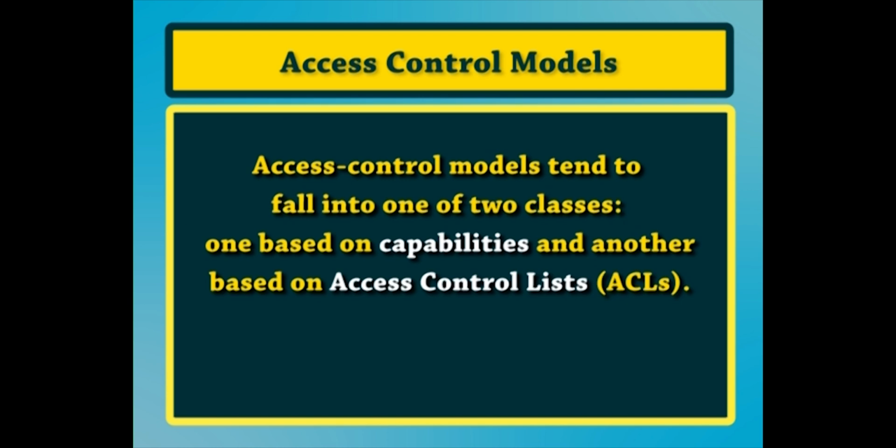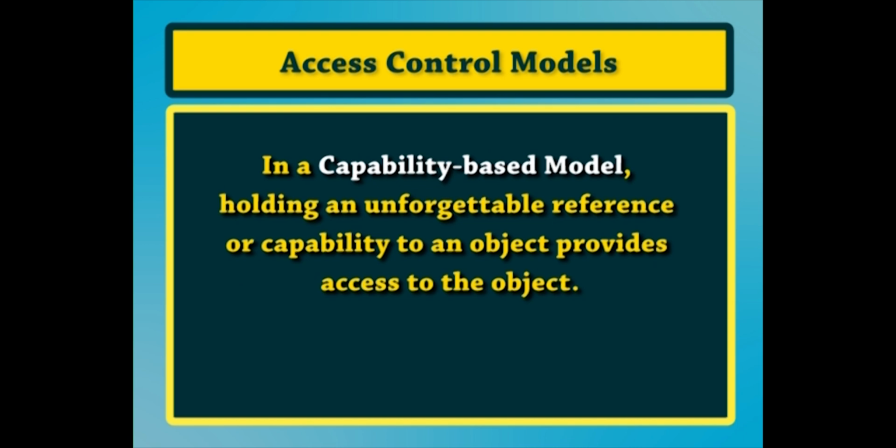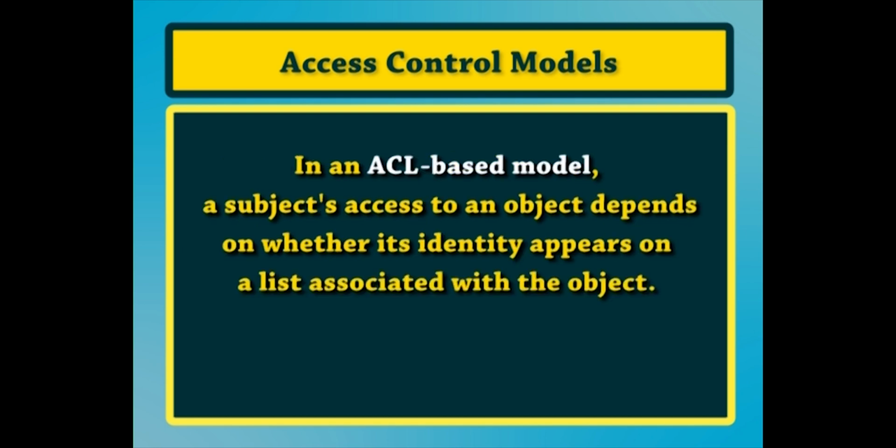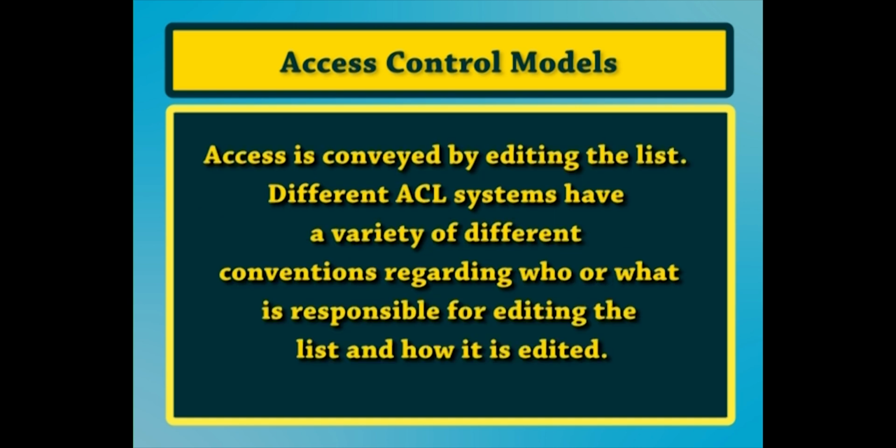Access control models tend to fall into one of two classes, one based on capabilities and another based on access control lists. In a capability based model, holding an unforgeable reference or capability to an object provides access to the object. Access is conveyed to another party by transmitting such a capability over a secure channel. In an ACL based model, a subject's access to an object depends on whether its identity appears on a list associated with the object. Access is conveyed by editing the list.